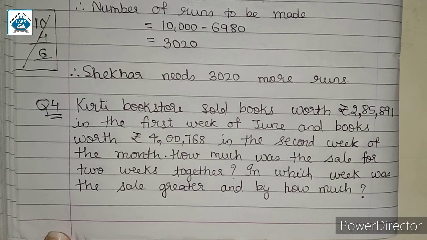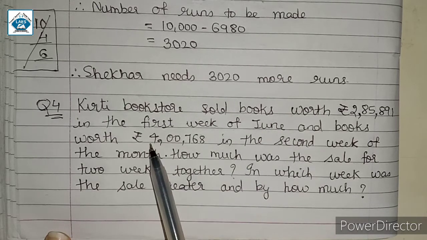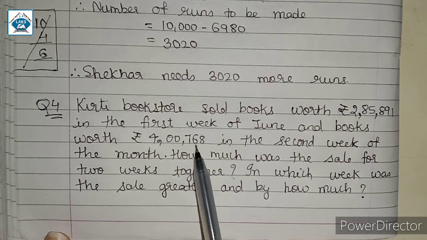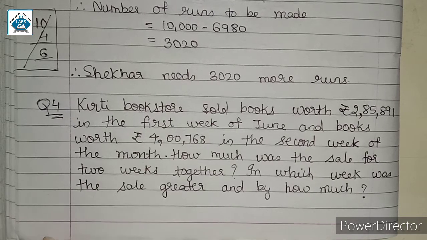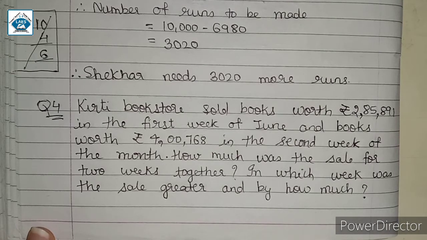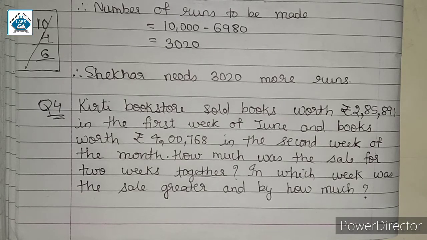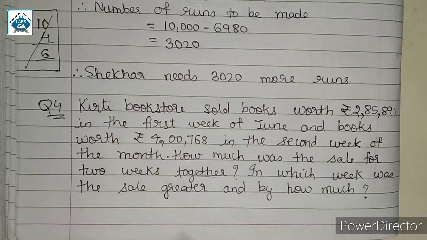Now in this question, Kirti Bookstore sells books worth rupees 2,85,891 in the first week of June, and similarly in the second week of June it sells 4,768 rupees worth books. So how much was the sale for the 2 weeks together is the question. That means we will have to add these two amounts, then we will find the sale for 2 weeks together. So we will add these two amounts, then we will find the amount of sale for 2 weeks together.